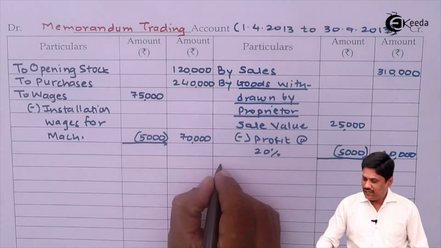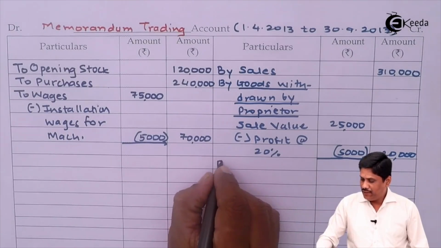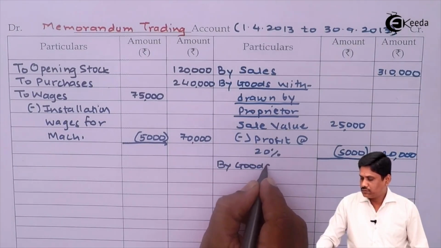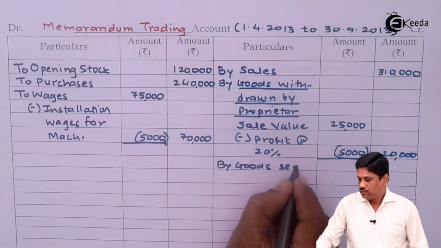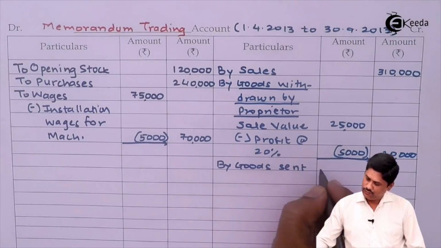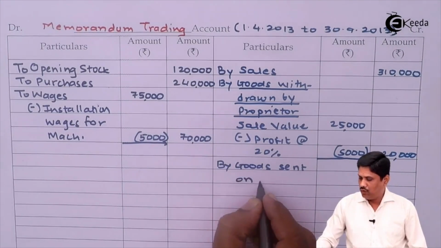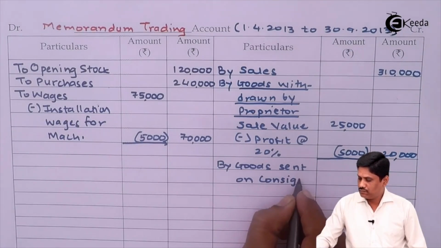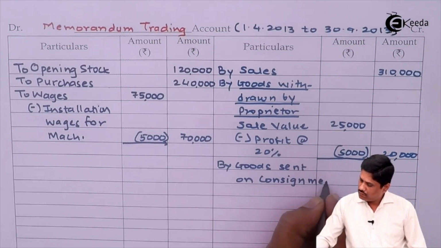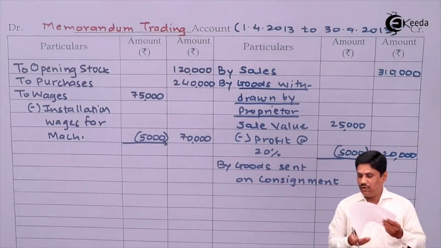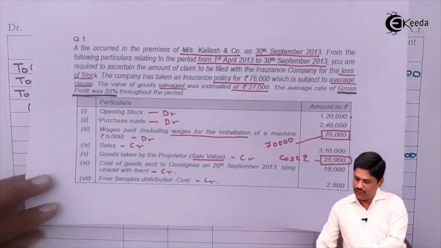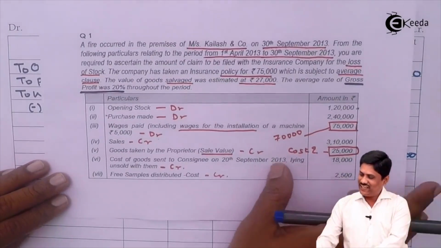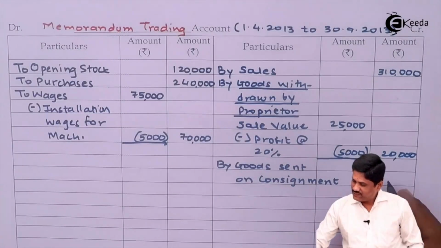So on credit side I am writing by goods sent on consignment. What is the amount of goods sent on consignment? Can you please check out? Amount is 18,000, right? So let's write down the amount of 18,000.